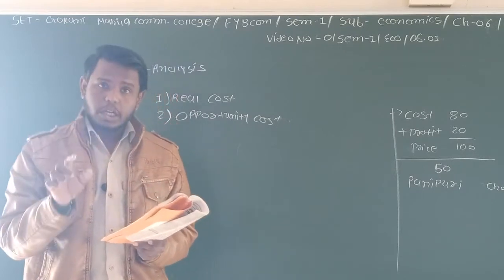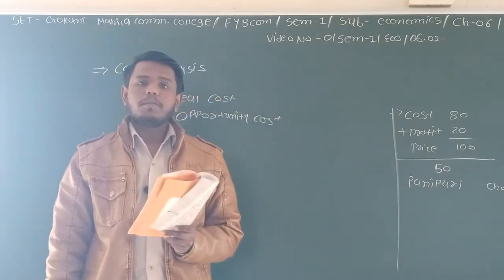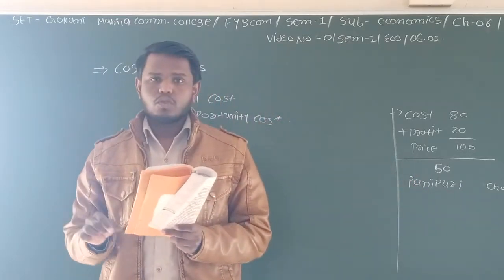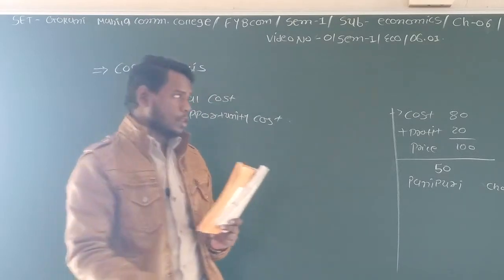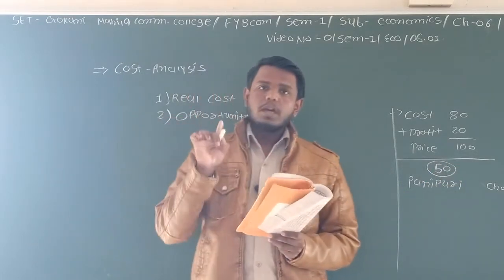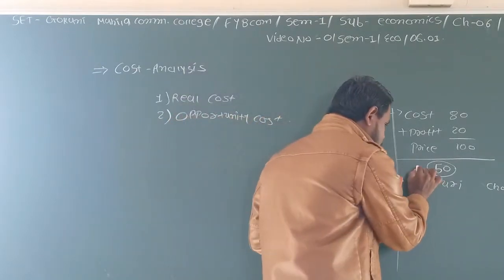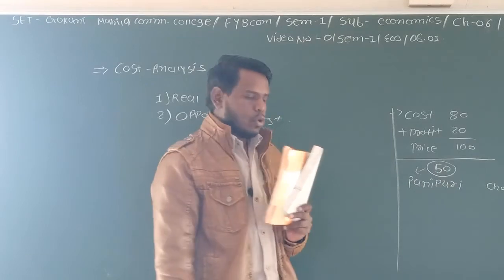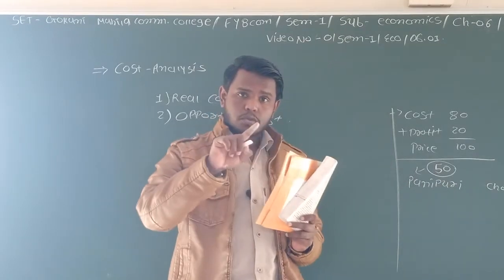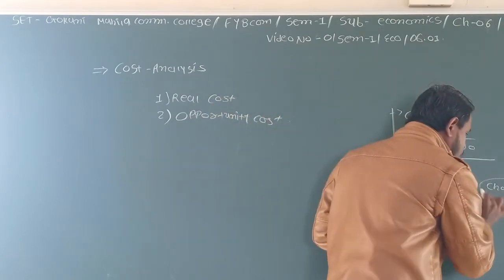At that time you have two options. Either you can eat pani puri or you can take chocolate and eat the chocolate. So you have only 50 rupees, and from 50 rupees you can only choose one thing. Say for example, if you choose pani puri, so the monetary cost is pani puri, and the cost you left out for that is called the opportunity cost.